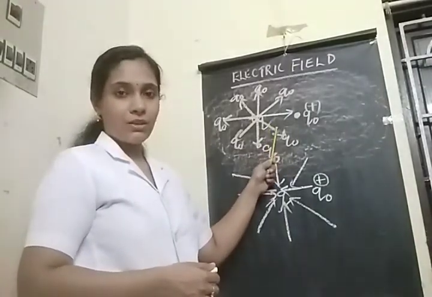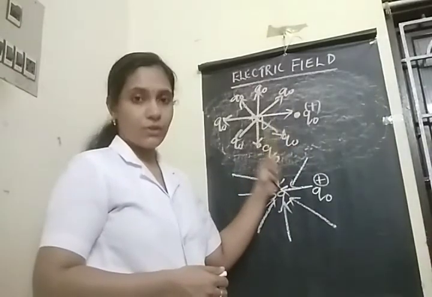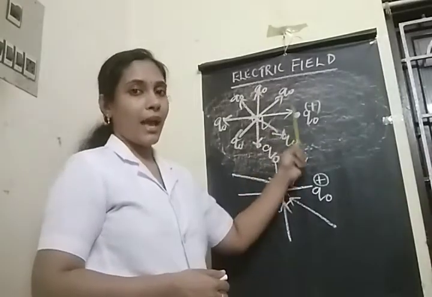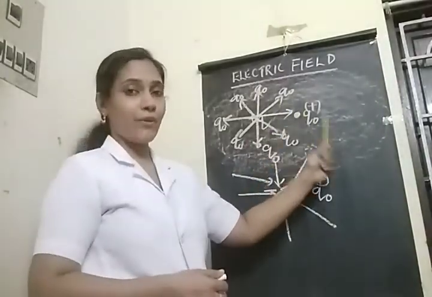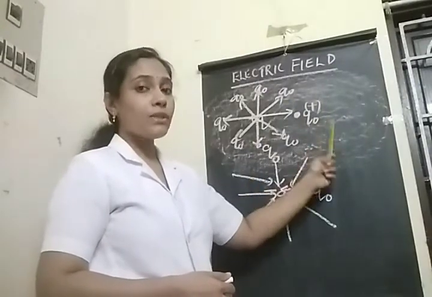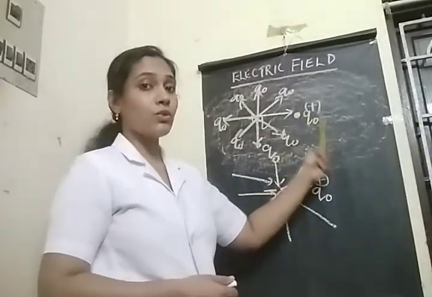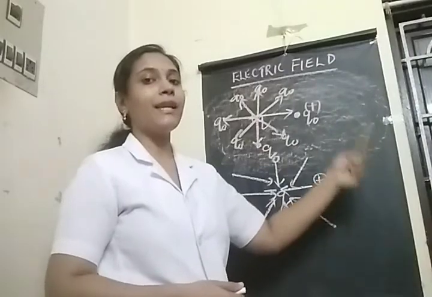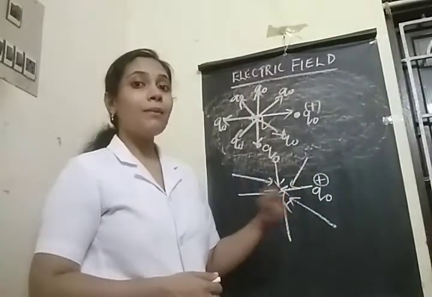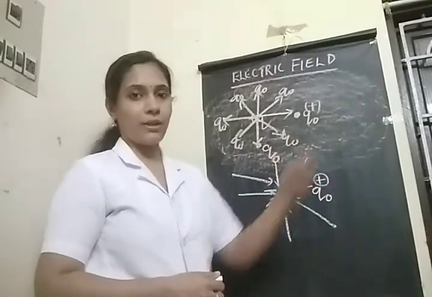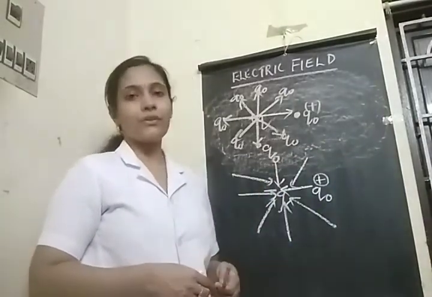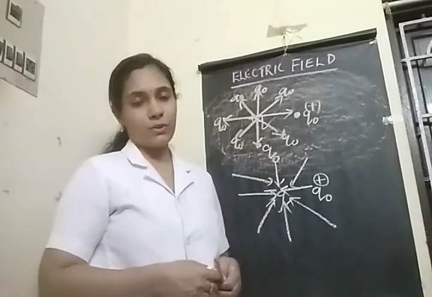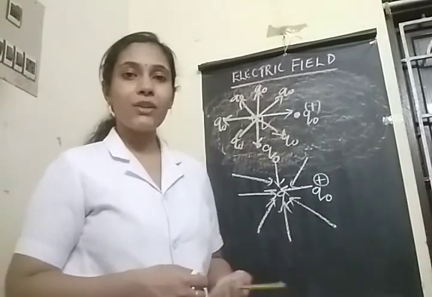Whenever the test charge is near our source charge, it will experience a stronger electrostatic force. But as the test charge moves away from the source charge, the force experienced by this test charge begins to decrease. That means the effect of electric field begins to decrease. So what will be the magnitude of that electric field at these points? To know more about the magnitude of electric field, a new term, electric field intensity, was introduced. So let's discuss electric field intensity next.